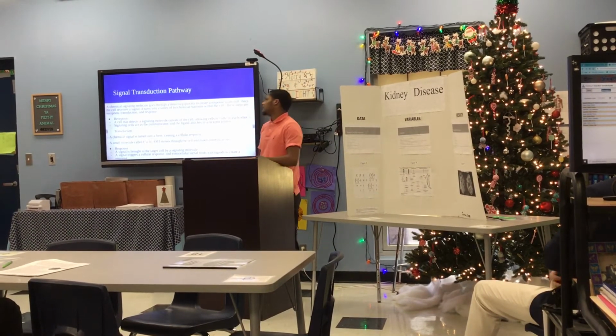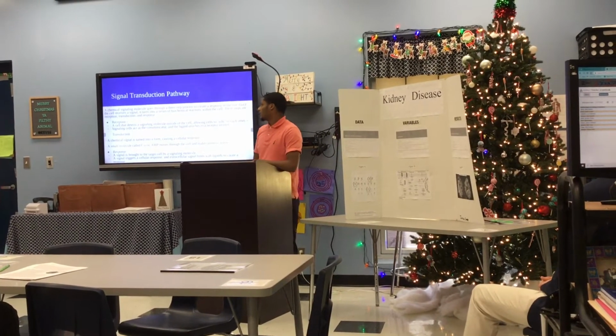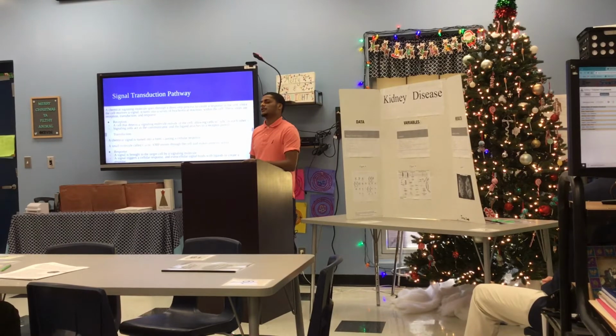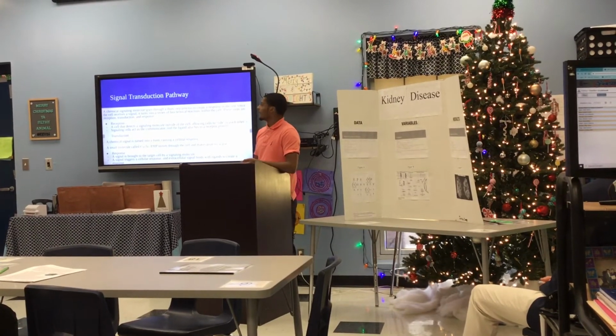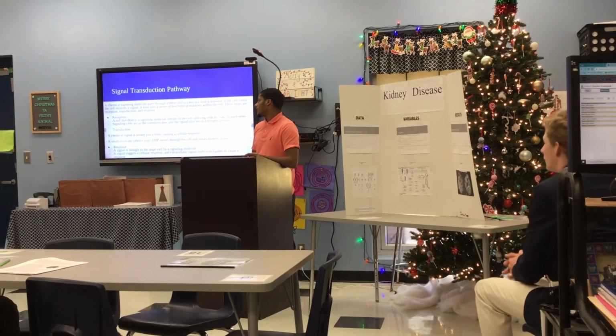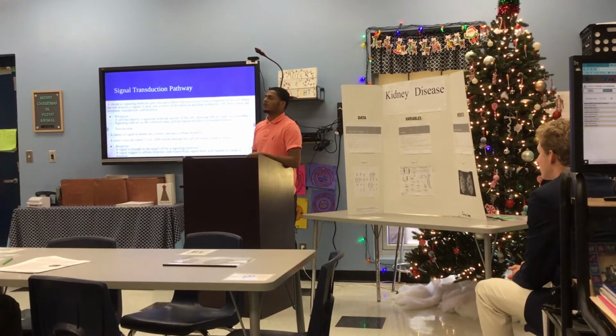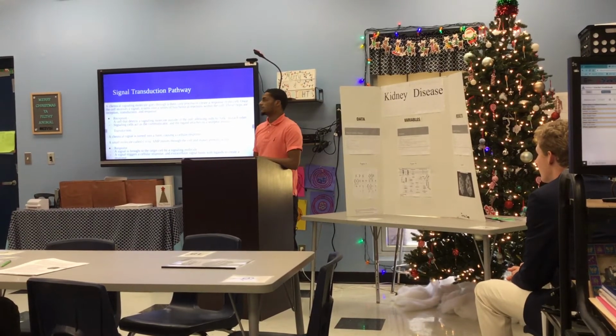Now, the signal transduction pathway is where chemical signaling molecules go through a three-step process to create a response in the cell. Once the cell receives a signal, it turns into a series of biochemical reactions within the cell. These three steps are called reception, transduction, and response.